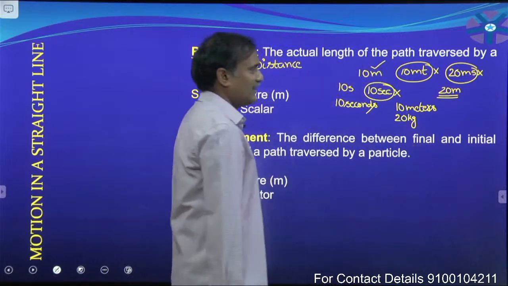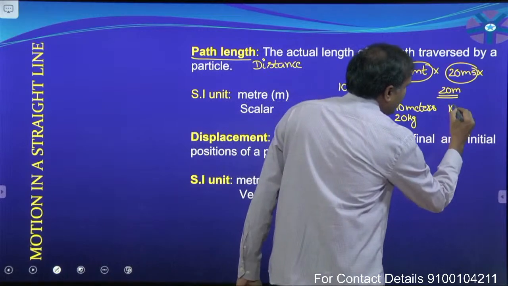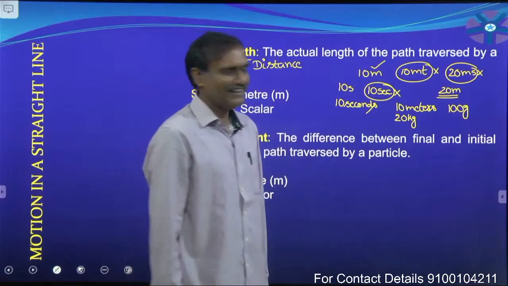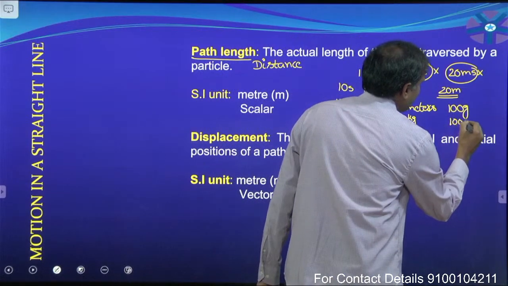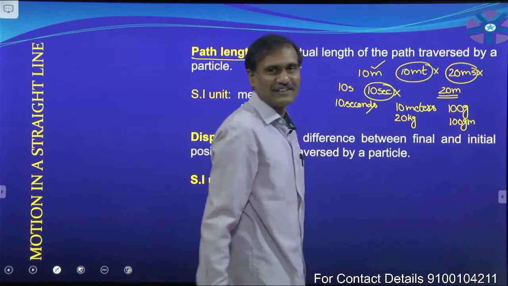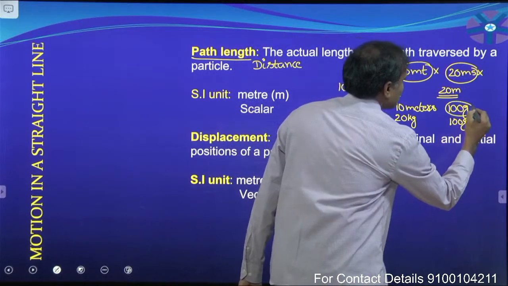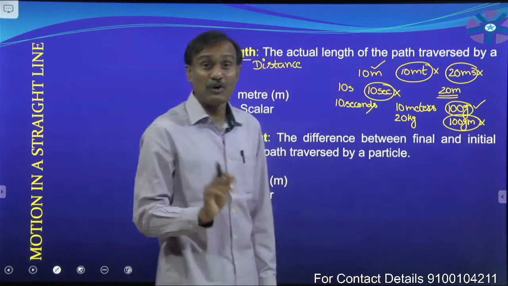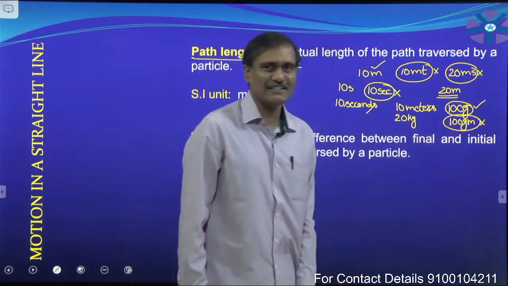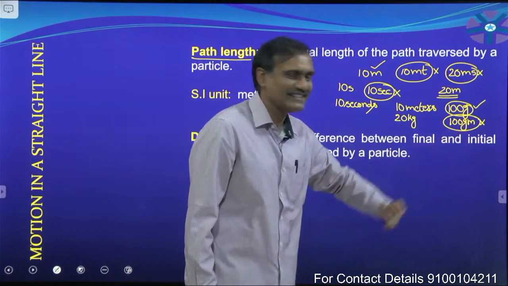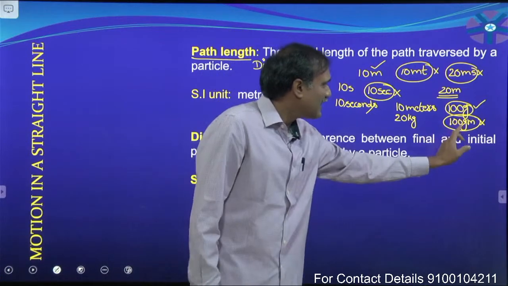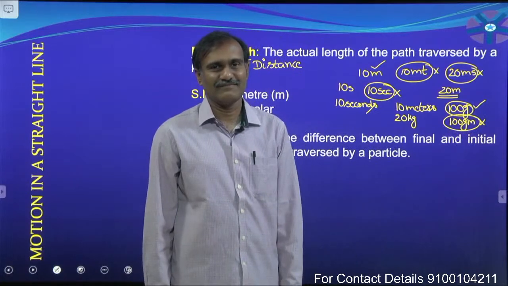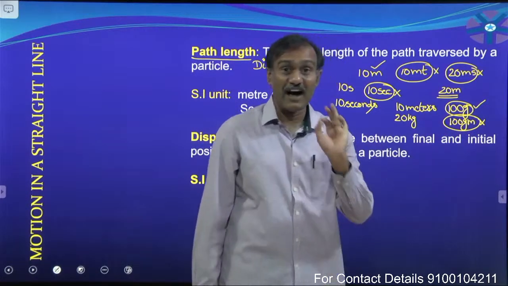Okay, 100 gram. Is it correct? I am saying it in this manner. In these two, which is the correct one? First one is the correct one. Second one is wrong. Standard symbol for gram is small g. Actually, if you write it in this manner, it is not 100 gram, it becomes 100 gram meter. Remember that. This is the standard symbol, 100 gram.